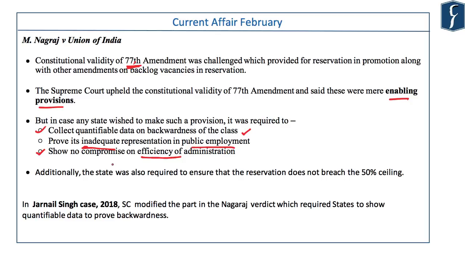Government appealed against it, and in 2018, in the Jarnail Singh case, the Supreme Court partly modified the Nagraj case. And ever since, the states have been spared the obligation of proving the backwardness of a class. So the matter as it stands today, the state has no obligation to show the backwardness of a class.